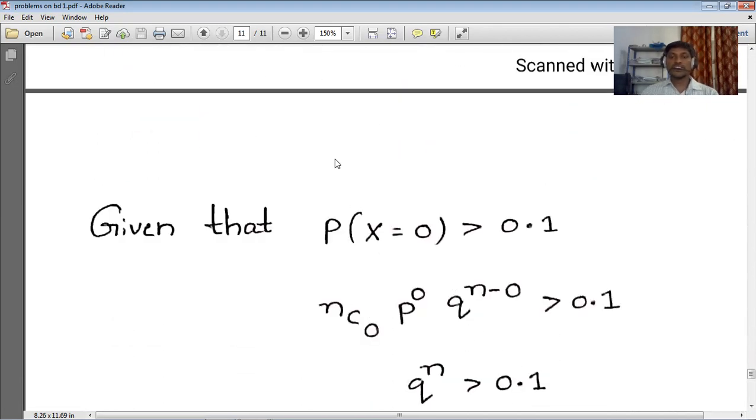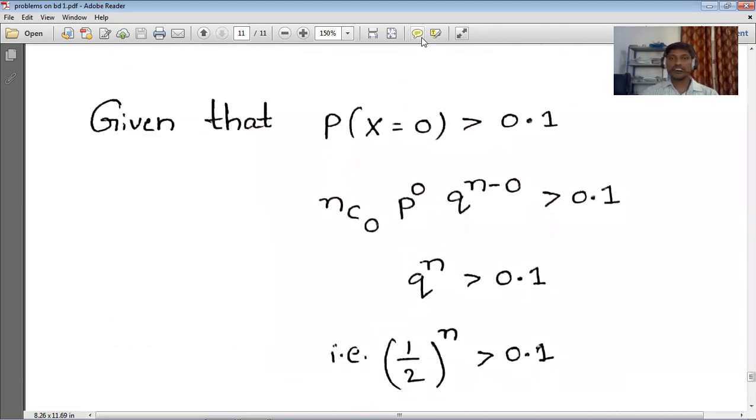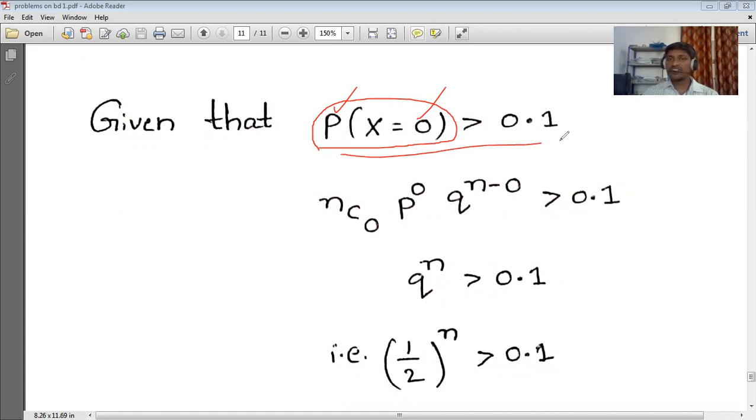Now, what they mentioned in the problem: P of x equal to 0 is greater than 0.1. What is the meaning of this? P of x equal to 0 is nothing but the probability of getting no heads. In the problem they already mentioned that, and we wrote it here in symbolic notation. Probability of getting no heads, that is x equal to 0, is greater than 0.1. So what they mentioned in the problem, we wrote in symbolic notation.